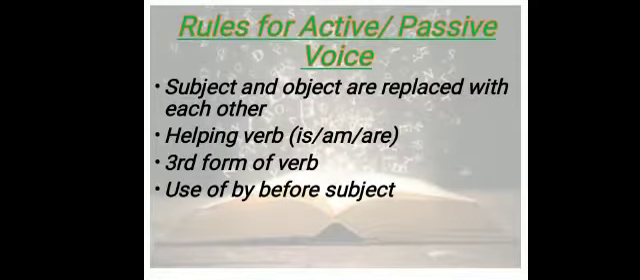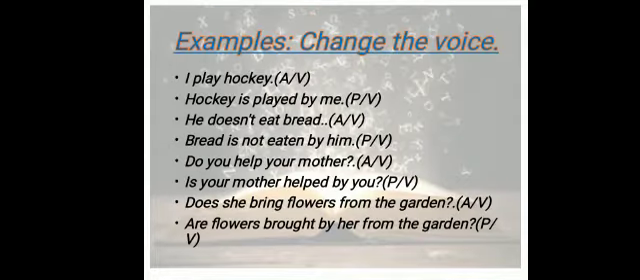Fine. Now there are some basic rules for active and passive voice. These rules must be in your mind for every tense; for present indefinite tense only the helping verb is different. Otherwise the basic rules are: subject and object are replaced with each other, a helping verb is used (for present indefinite tense it is is, am, are), the third form of verb is written, and by is used before the subject.